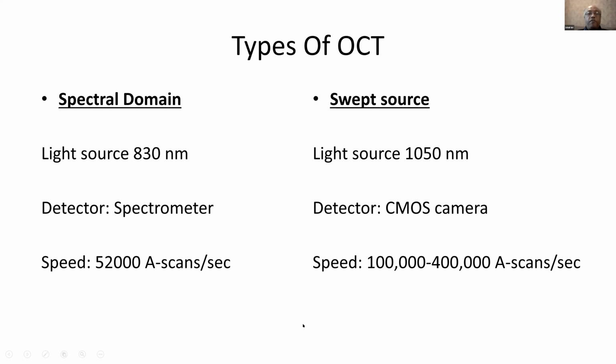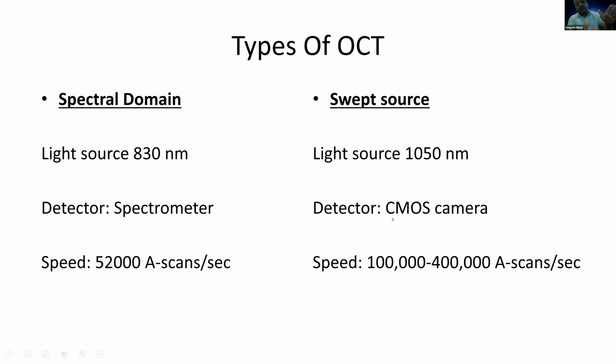Dr. Sangeet, Fatima wants to know about this CMOS camera in detail. A little bit about CMOS: it's an abbreviation, a complementary metal-oxide semiconductor. It is again a light sensitive device.